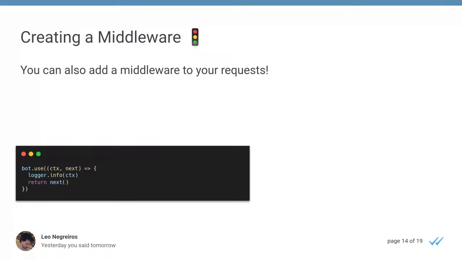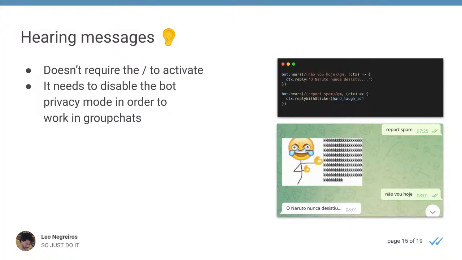Okay. For the next one, we also have one of my favorite functionalities, that is hearing messages. It's like you do not need anymore the slash to activate your bot, because before that we would have to go like, oh, slash peso, slash tapago, slash any other thing. With this function, the bot.hears is not listening to a command, it's listening to every message that you're sending.